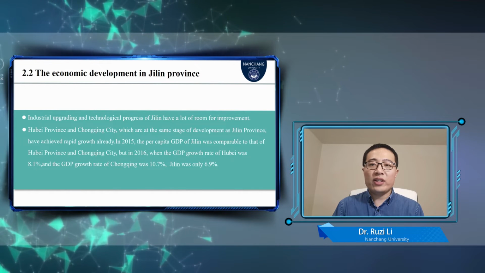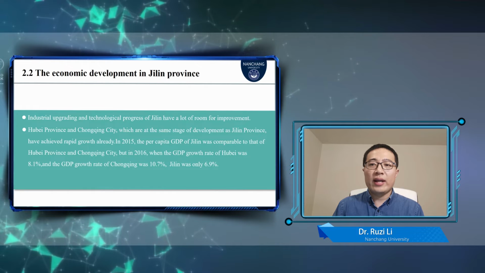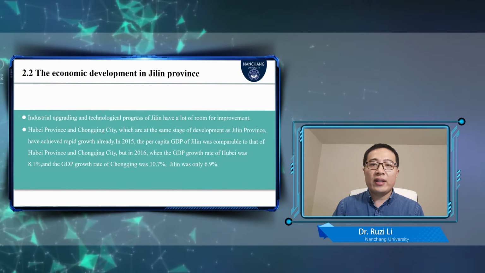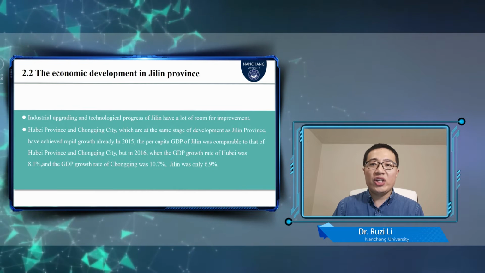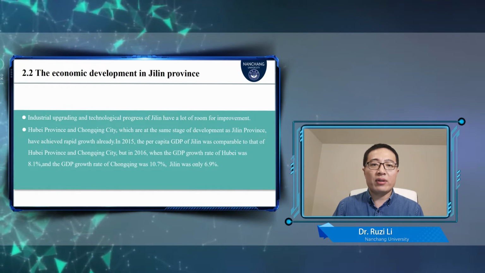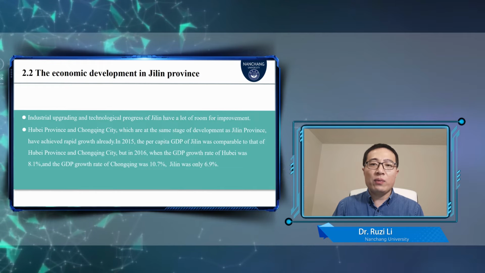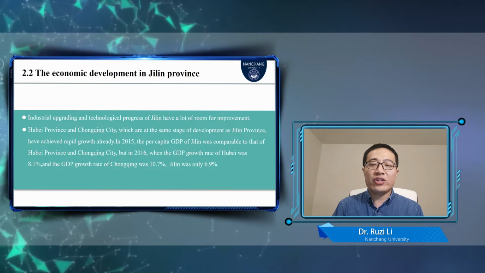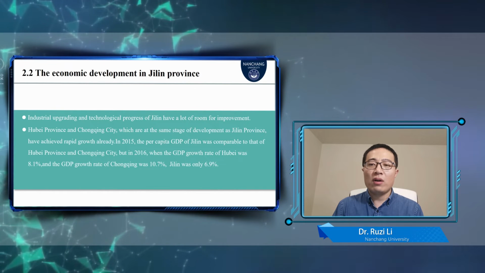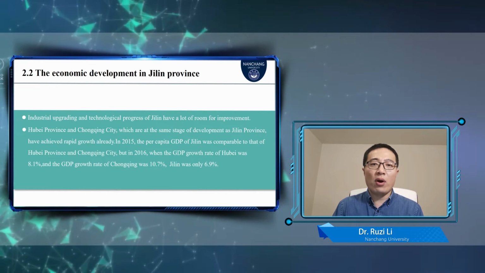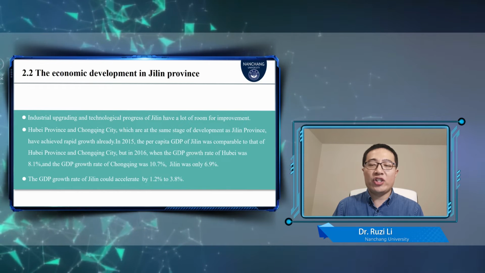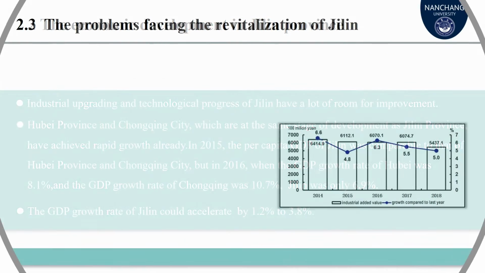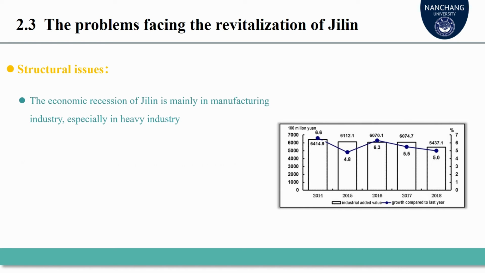But in 2016, when the GDP growth rate of Hubei was 8.1% and the GDP growth rate of Chongqing was 10.7%, Jilin was only 6.9%. This shows that even when comparing Hubei and Chongqing, which are at the same development level as Jilin, it's still totally possible for the latter one to find new growth points that could accelerate its GDP growth rate by 1.2% to 3.8%. We take a further look at the problems facing the development of Jilin.